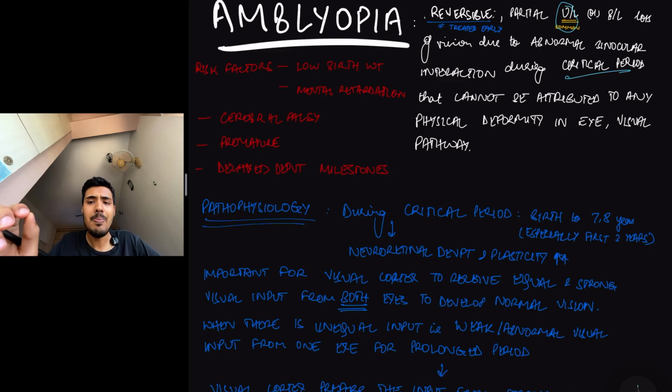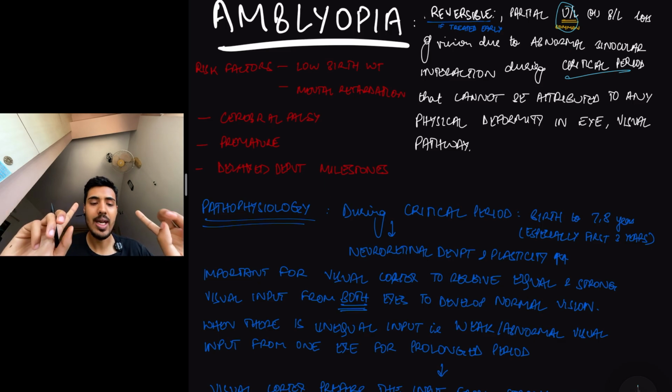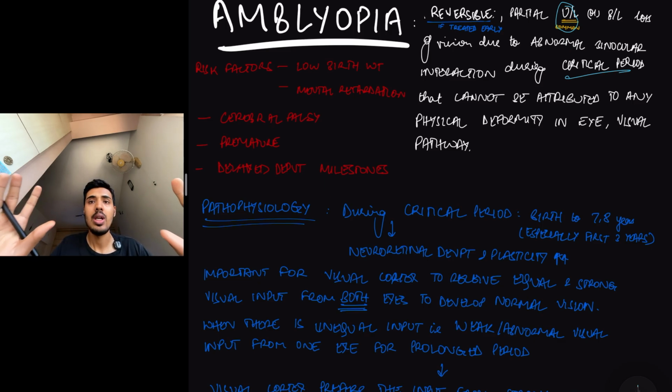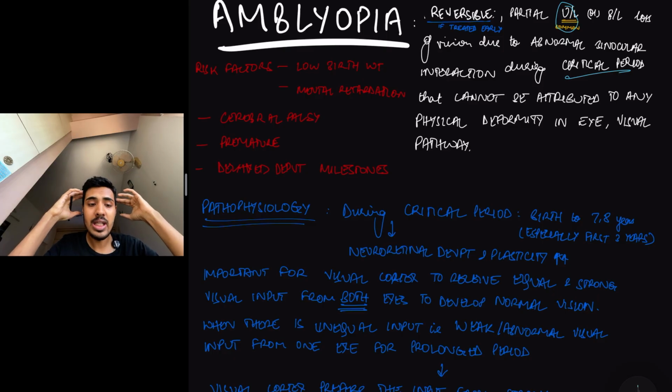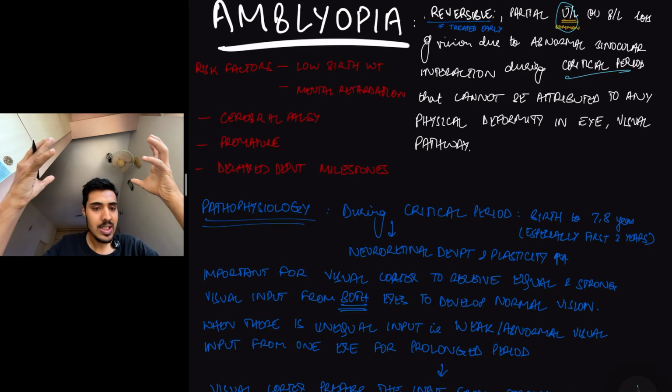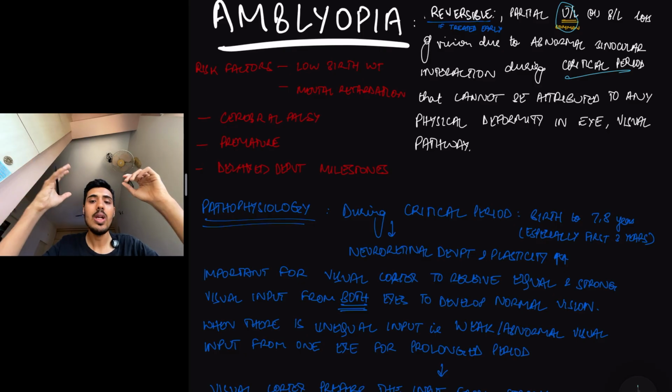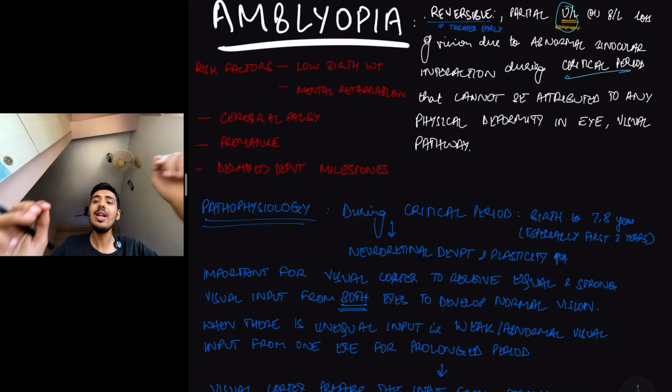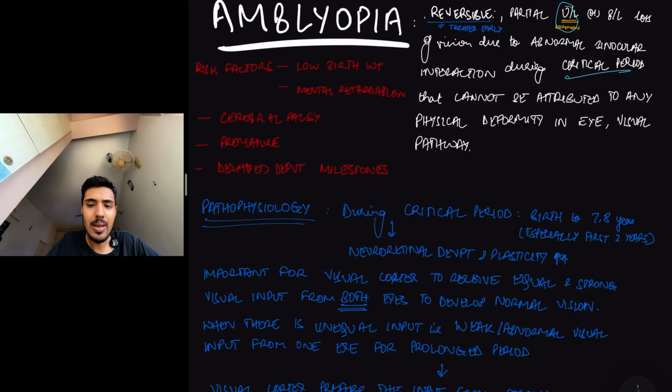Most of the times it is unilateral. And it is due to abnormal binocular interaction. What is binocular interaction? Basically, we have two eyes, right? Two eyes forming two images. And these images are fused at the level of visual cortex to form a single image. That interaction is known as binocular interaction. So that abnormal binocular interaction during critical period. What is critical period? It is the initial years of life, from birth till about 7 to 8 years, where the development of visual network is taking place.